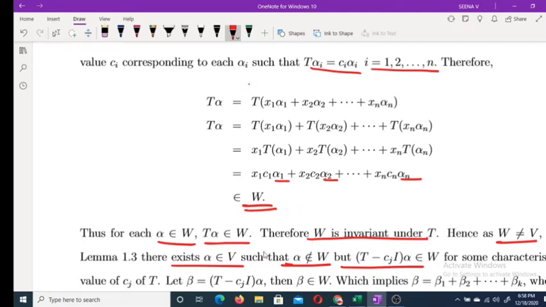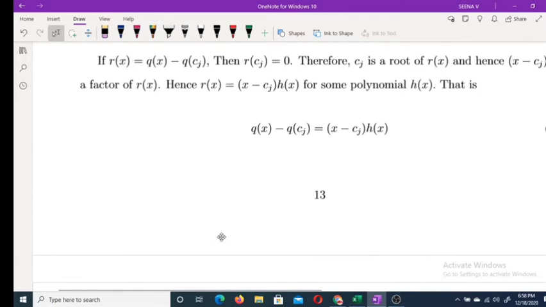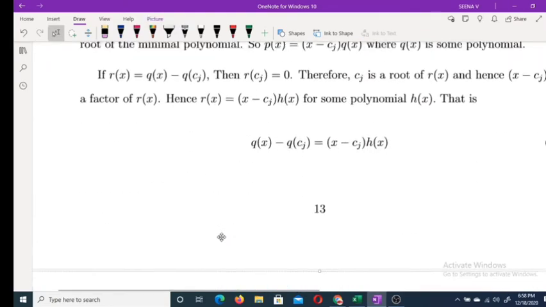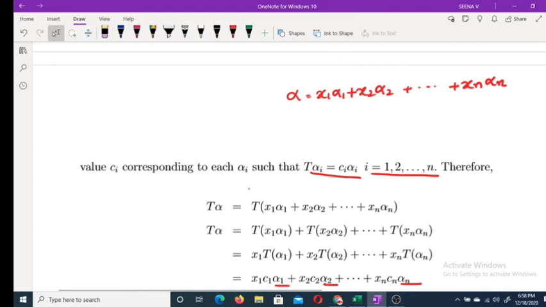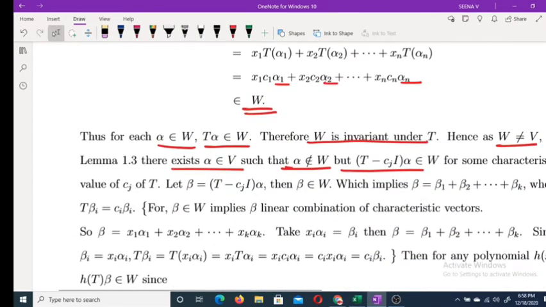Now choose some beta. Let beta be equal to T minus Cj alpha. Then beta belongs to W, because by our lemma there exists an alpha belonging to V such that T minus Cj alpha belongs to W, and we are assuming this as our beta. So beta belongs to W.